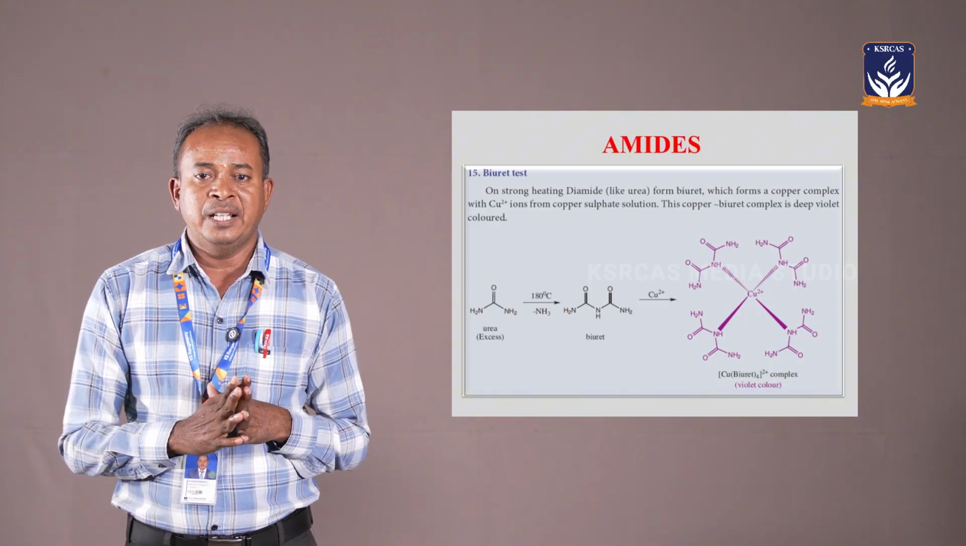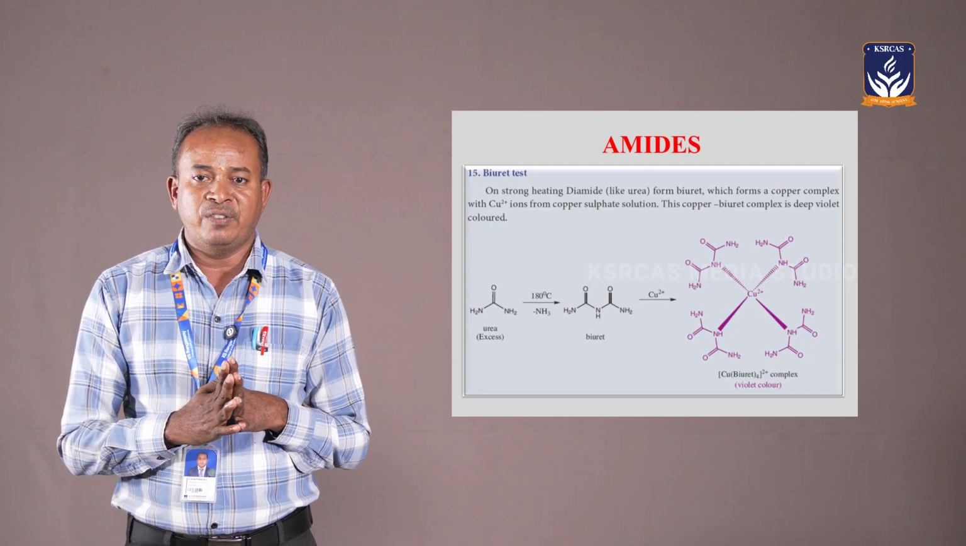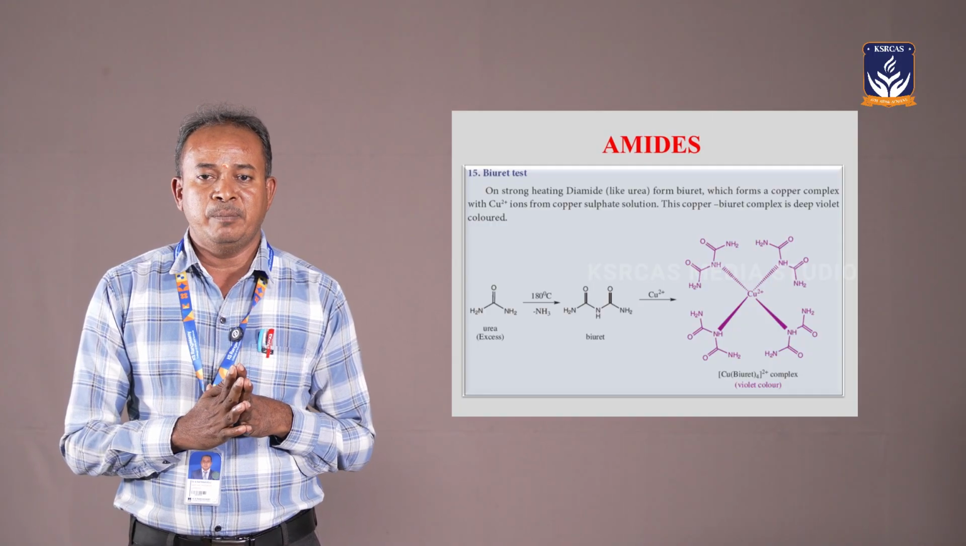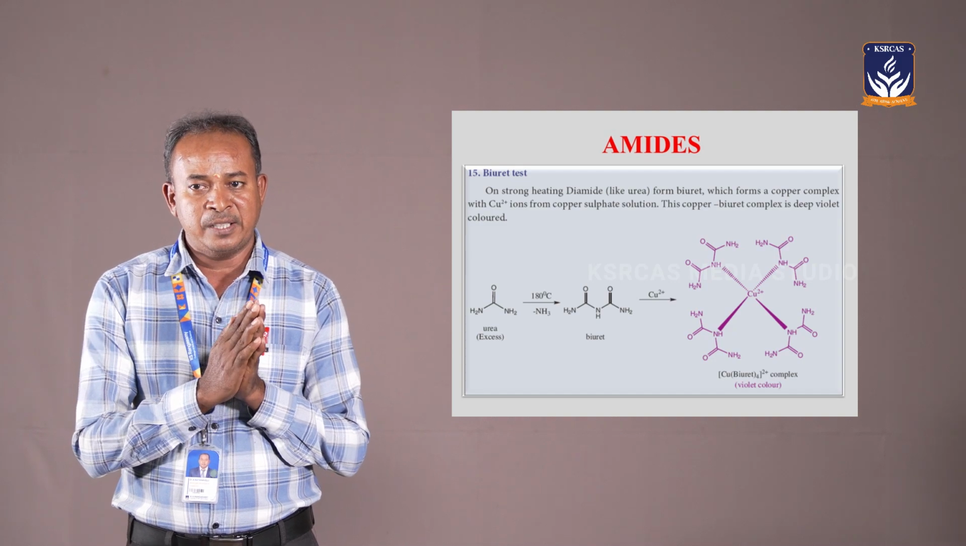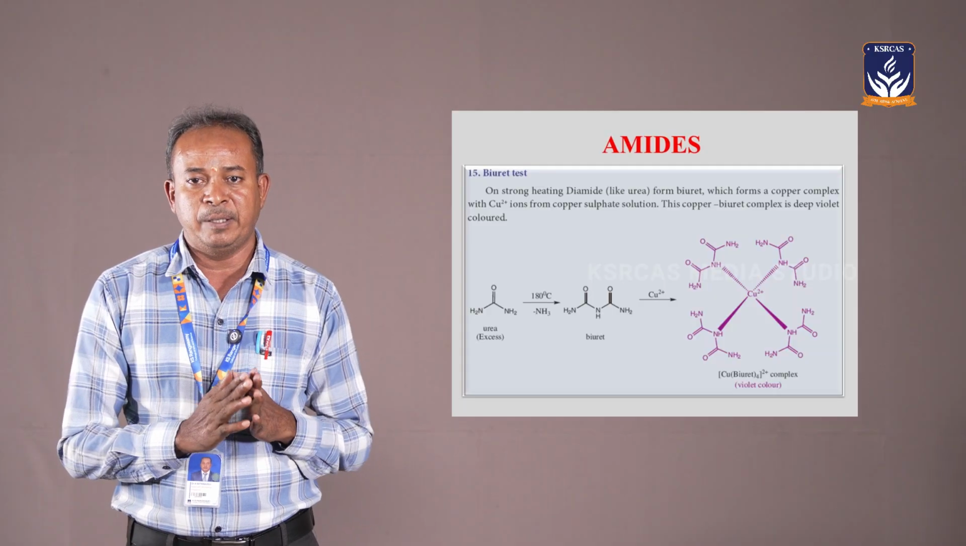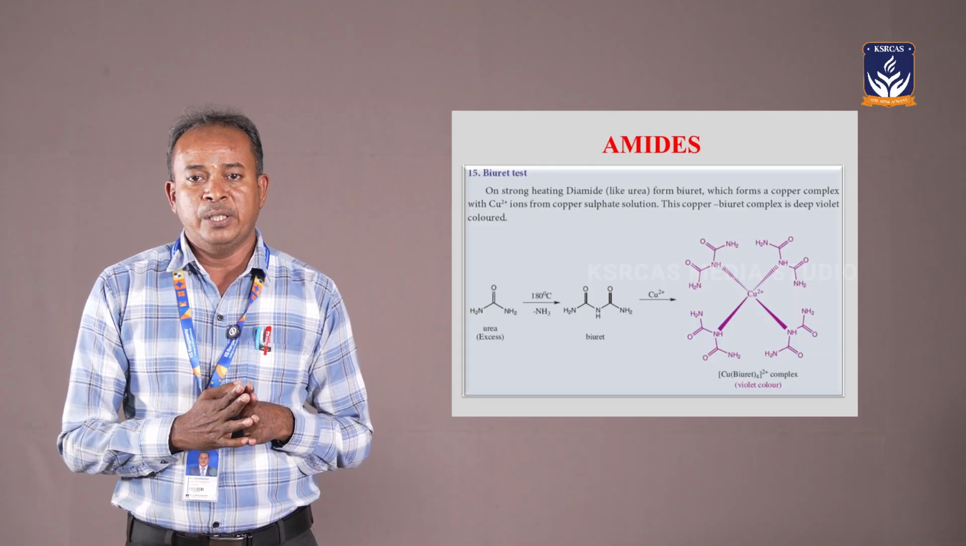How do we confirm the diamide? The diamide will be confirmed in the following test, the biuret test. What is meant by the biuret test? The biuret means the formation of the CONH bond. The CONH bonds mean the peptide linkages. The peptide linkages are also known as biuret.